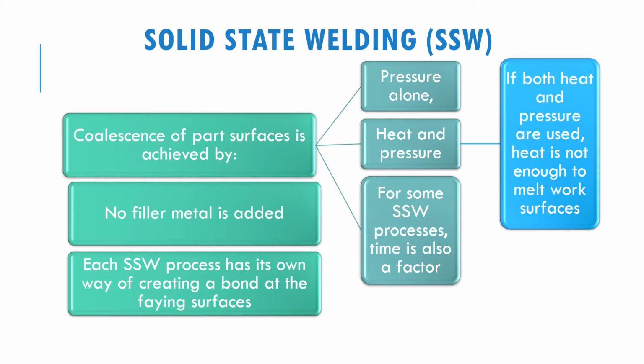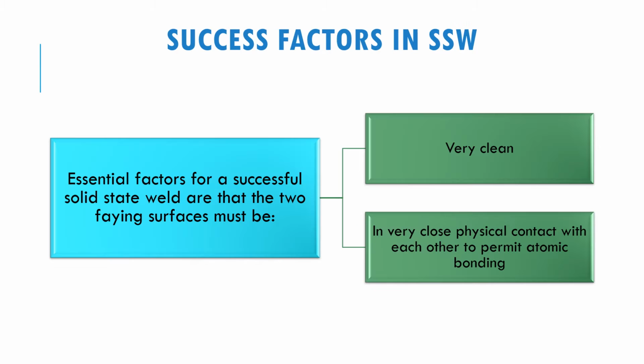So in this process, no filler metal will be added, and each of the solid state welding processes has its own way of creating a bond on the faying surfaces. The success factor in solid state welding is very dependent on the faying surface. During solid state welding, the faying surface must be very clean, and it must be very close in physical contact. Meaning that the faying surface must be in close contact. If it is not in close contact and not a very clean surface, then most probably the welding will be a failure.